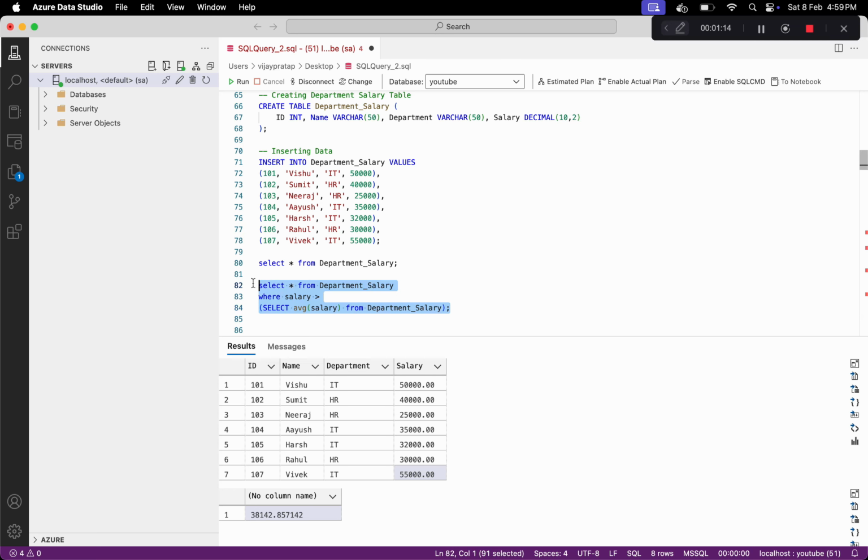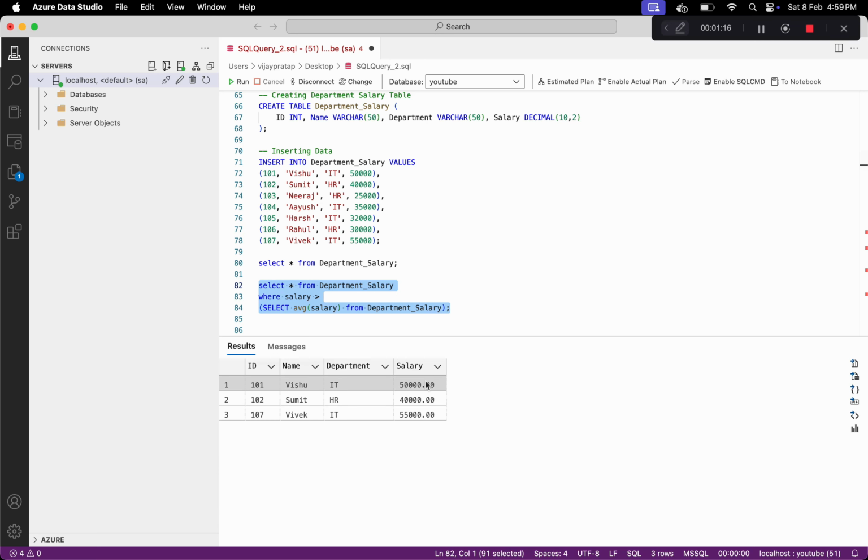So let's rerun this. Yeah, so you can see we have the three rows now, and this is how we can solve this problem.